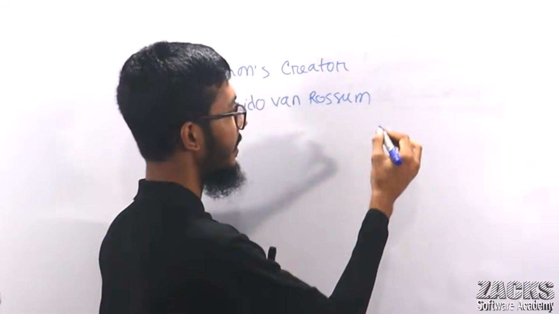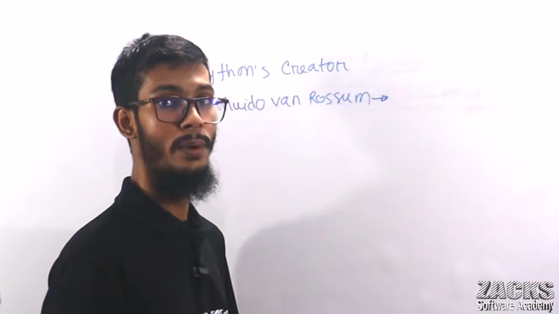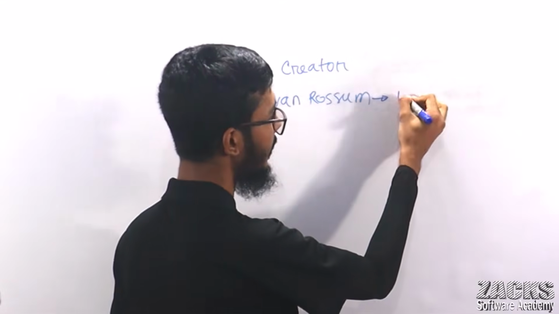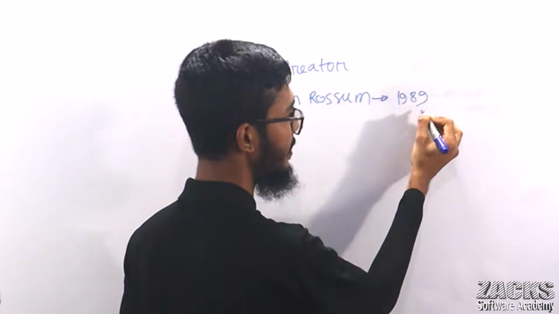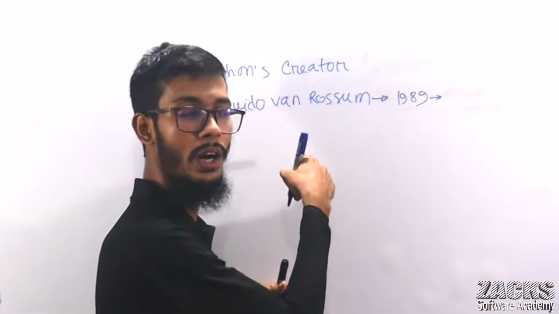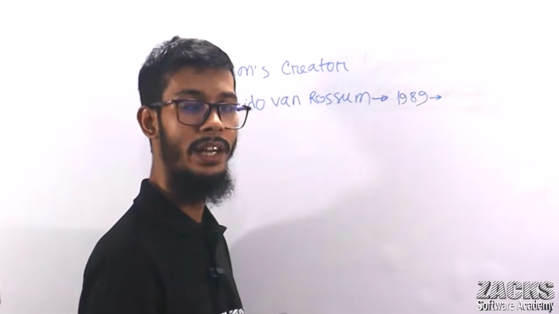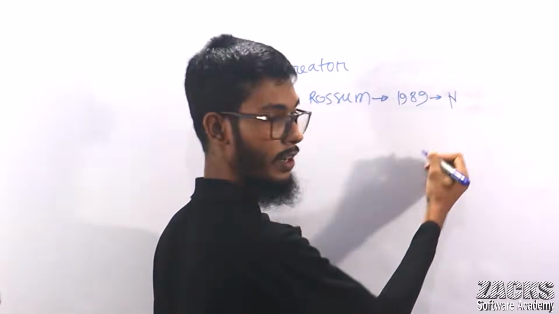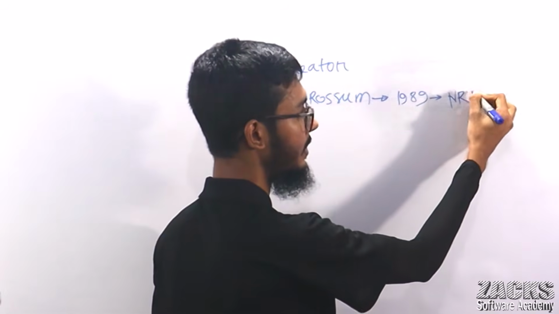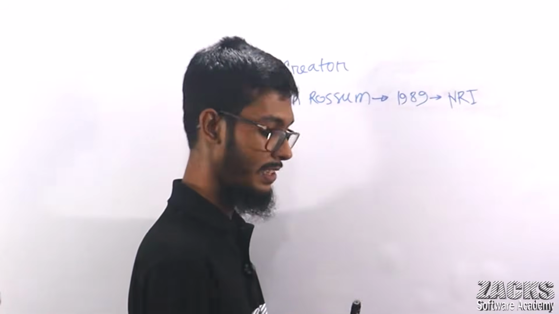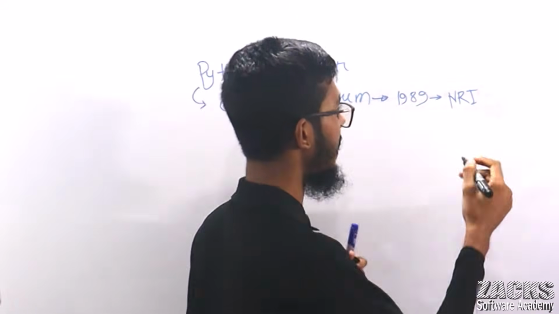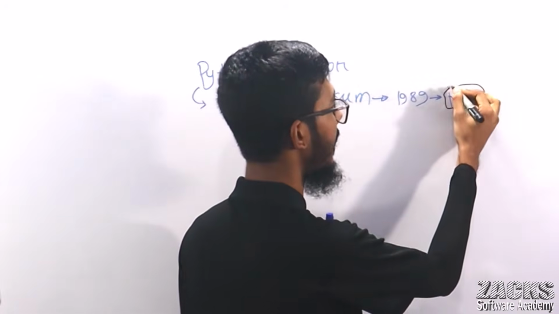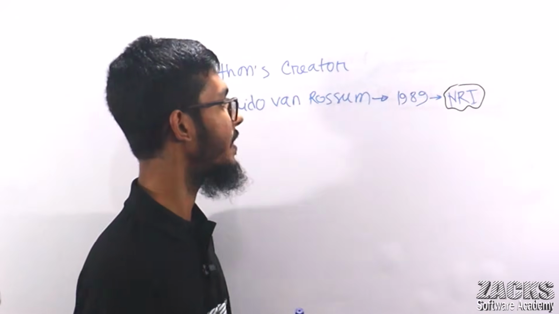And he created the Python programming language in 1989, while Guido van Rossum was working at the National Research Institute in the Netherlands. At this time he was creating this programming language.